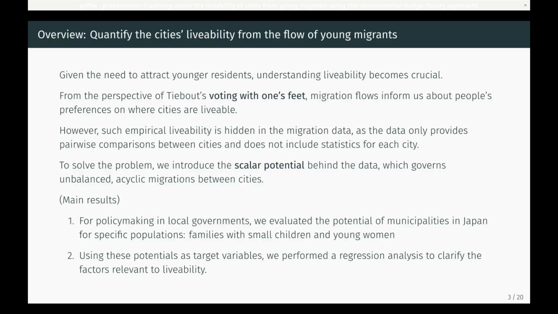Our contribution is to extract such hidden scalar metrics by introducing a scalar potential of people flow, which governs unbalanced, acyclic migrations between cities. Using the potential, 1. We estimate a livability score for every municipality for two key groups, women of reproductive age and families with small children. 2. We run regression analyses to see which amenities or labor market features are relevant to those scores.